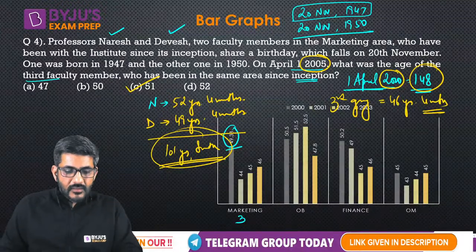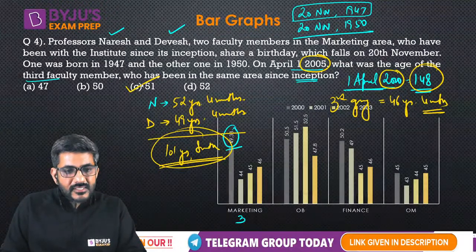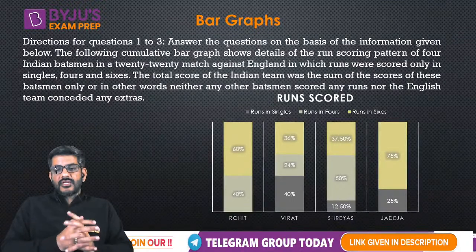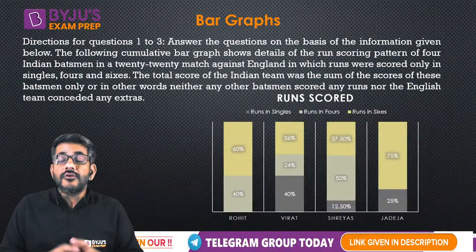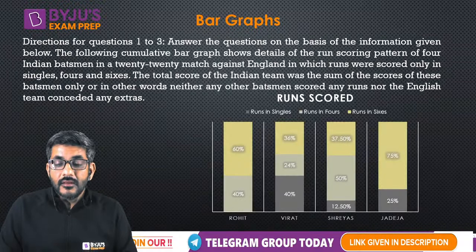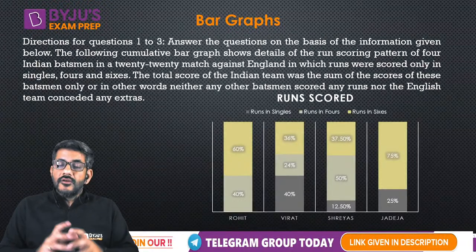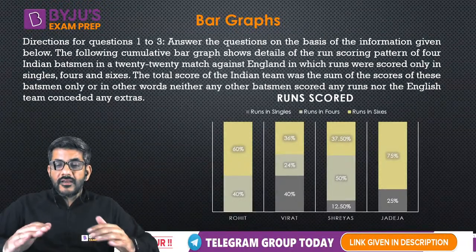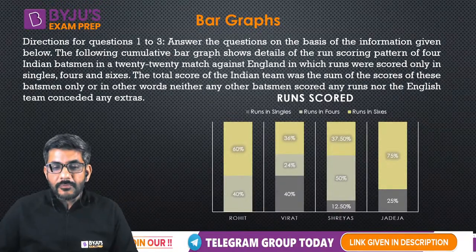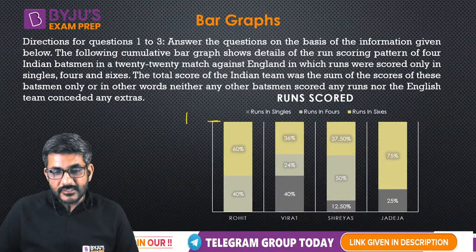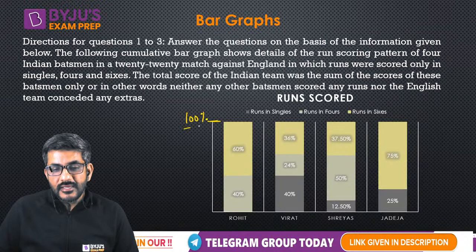Okay, let's move forward to the third set now. Now this third set, as you can see on your screen, it is based upon a cumulative bar graph. Now what is a cumulative bar graph? A cumulative bar graph is a graph in which the total of each bar is equal to 100%. The total of each bar is 100%.